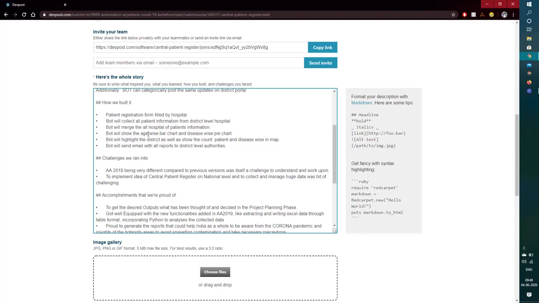So that analysis is made. Apart from that, we are also showing a pie chart that shows the diseases that are happening, so what the major contributors are. And apart from that, we have a geo chart.